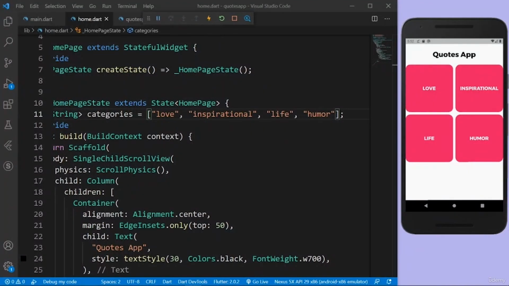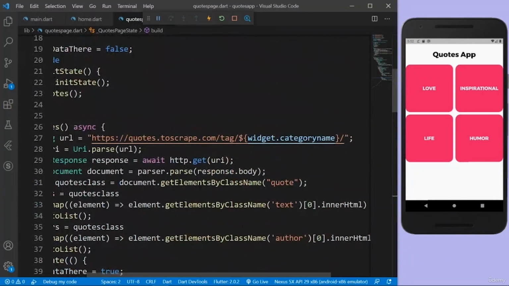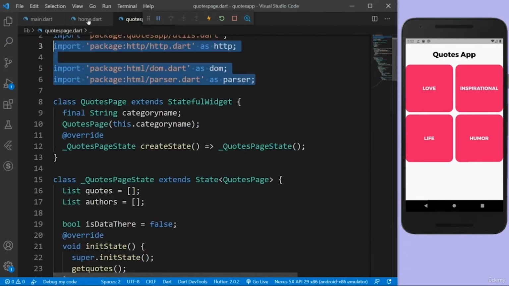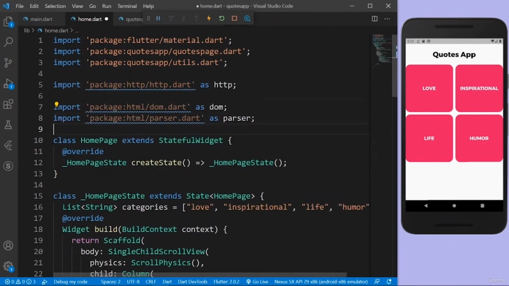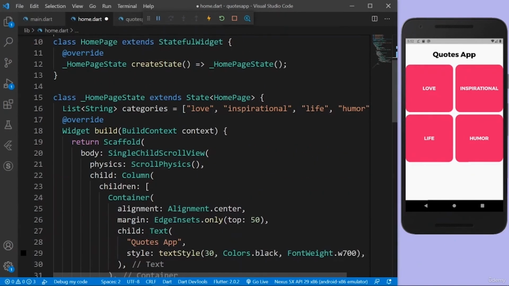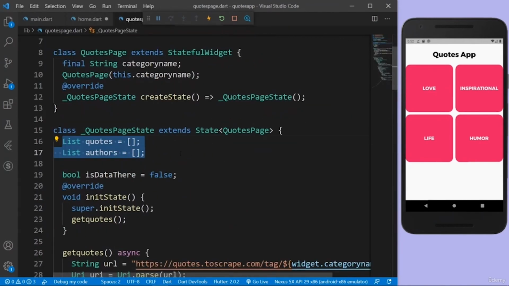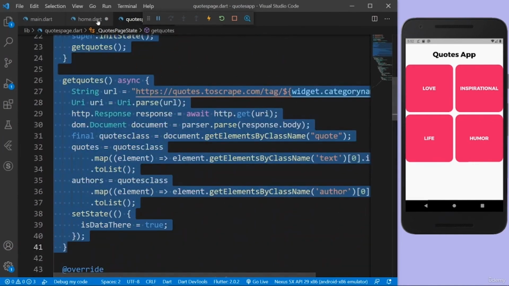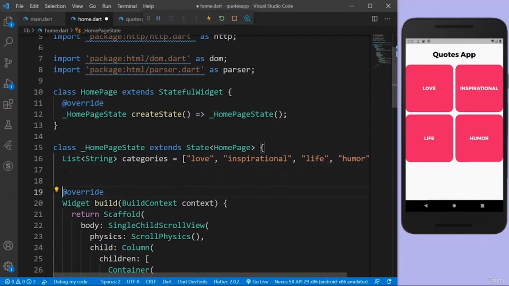This is actually pretty much the same technique as we did for the quotes page. Let's actually just copy some code. Let's copy these imports, paste them over here, and create two lists. It's pretty much the same thing as we did here. Let's just copy everything from here. When you want to get the quotes, you want to get them in the initState function. That's why I'm copying it here for the home page.